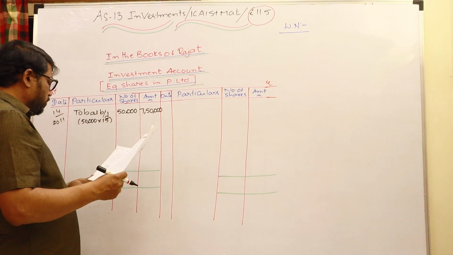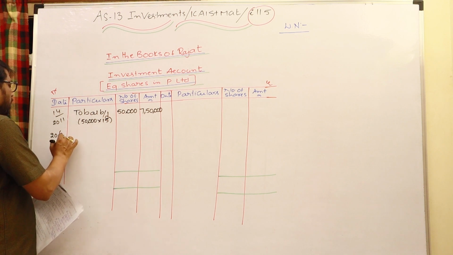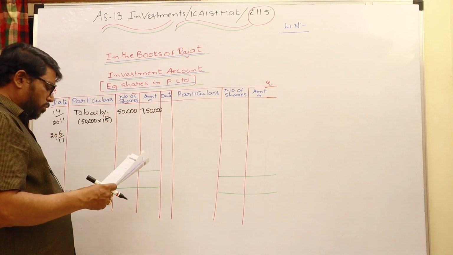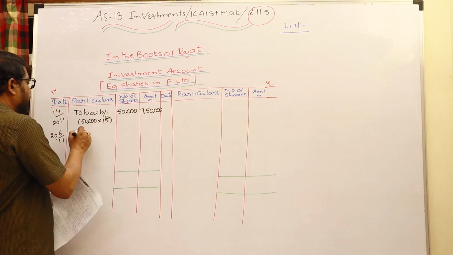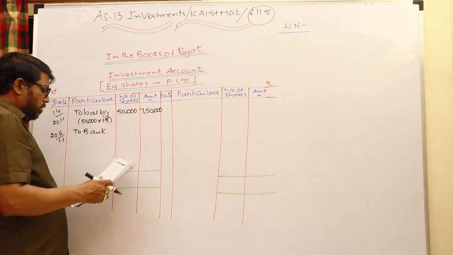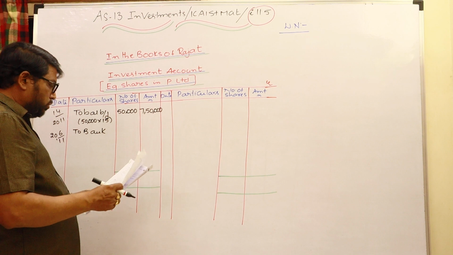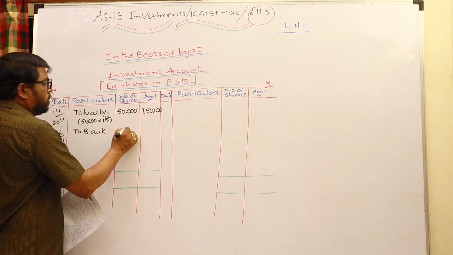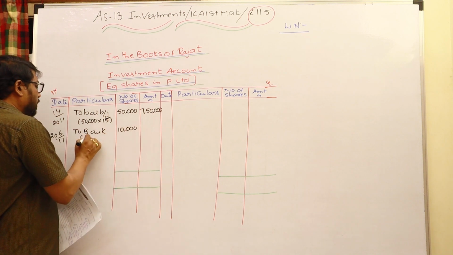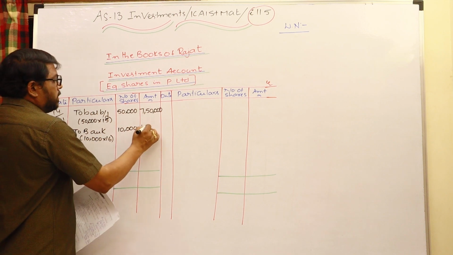So again on 20/6/2011 we bought the shares. Investments in shares account debit to bank account. See how many shares we purchased: 10,000 shares, number of shares 10,000, purchased at 16 rupees, 1,60,000.